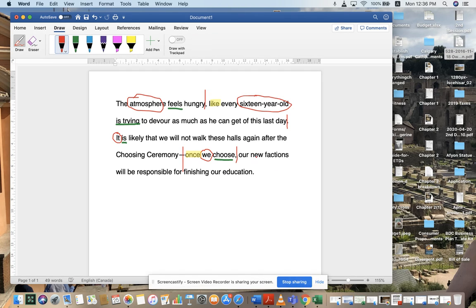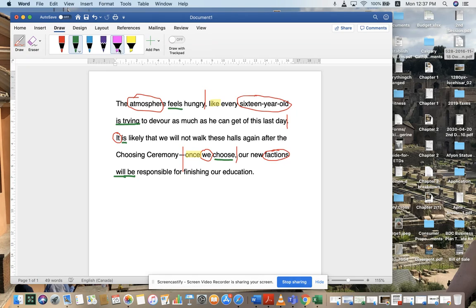So our new factions, notice that our is a possessive, new is an adjective, but factions is our subject. And will, again, will is another one of those future auxiliary verbs, right? And it's followed by be, which is a verb to be. So will be is another linking verb, okay? Meaning the next word that's going to come after it is going to explain or talk about the subject.